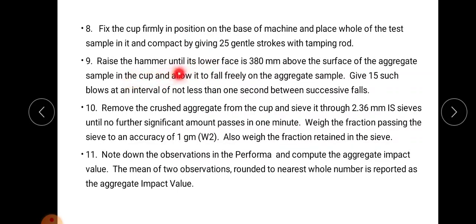Raise the hammer until its lower face is 38 centimeter above the aggregate, that is, the free fall height between the hammer and the aggregate is 38 centimeter. From this 38 centimeter height we give the impact.